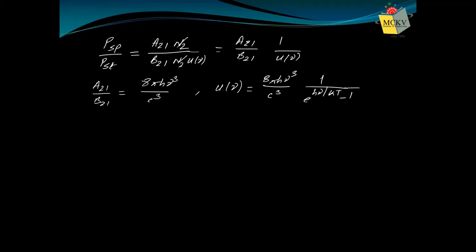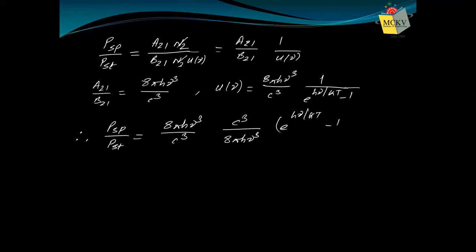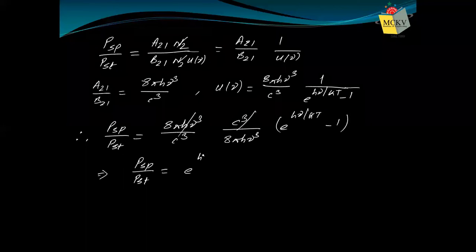So if we use these two, what do we get? PSP by PST: 8 pi h nu cube by c cube as A by B, and this one will be c cube by 8 pi h nu cube times e to the power h nu by kT minus 1. This cancels out. So we get PSP by PST as e to the power h nu by kT minus 1.